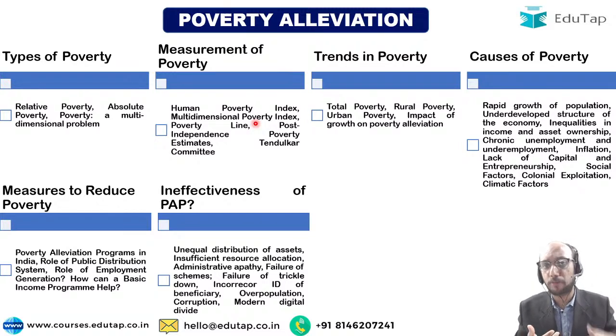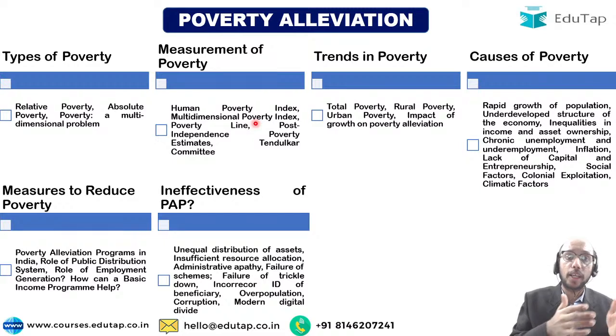There are failures of scheme. Government has been launching scheme after scheme, right from Indira Gandhi downwards. We have been talking about Garibi Hatao, right? But have we been able to really hataofy the Garibi? Not really. Why? Probably our schemes have failed. Maybe because there is a failure of trickle down theory. We thought that if we can generate growth in the economy, automatically the bottommost strata of society will be able to benefit from that growth, right? But that did not happen. We realized that it did not happen, and probably in the 10th plan or the 9th plan we realized that okay, this is not working, so we need to do something about it. We need to have a direct attack on poverty. Are you getting my point?